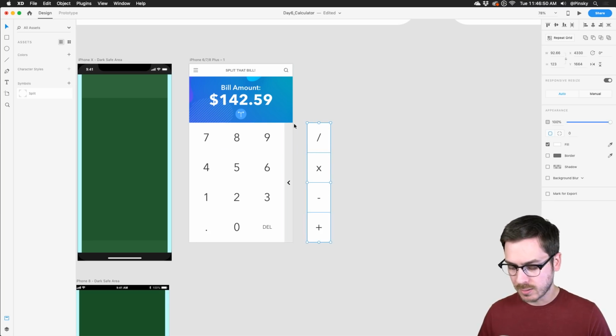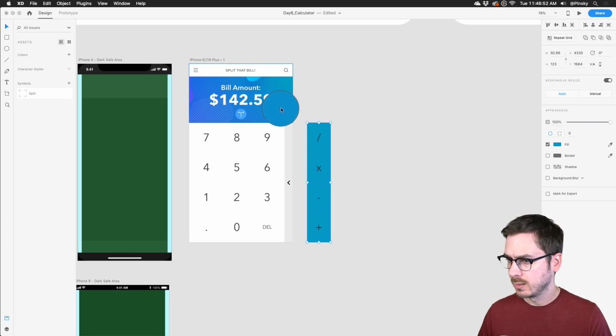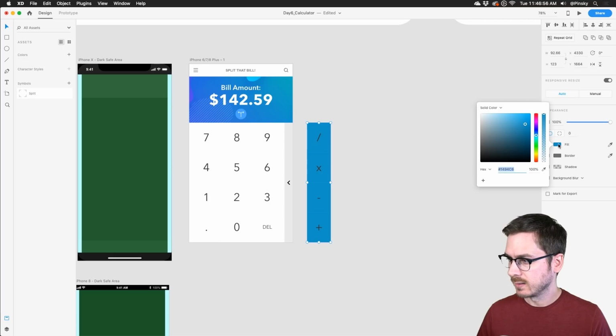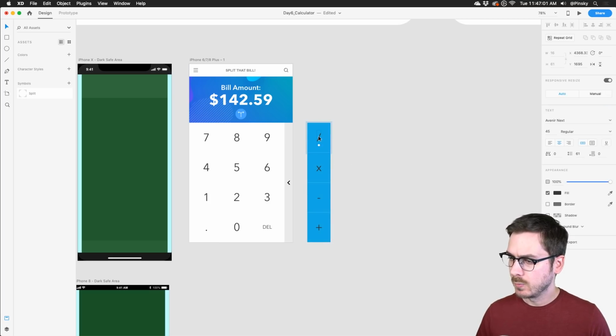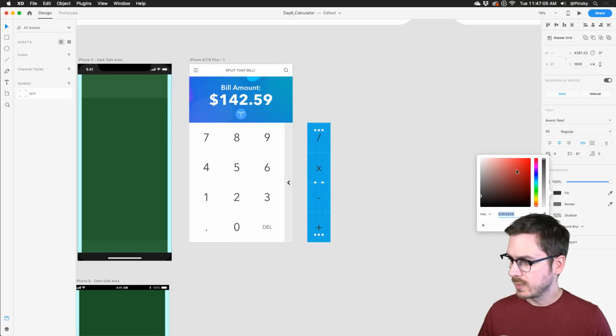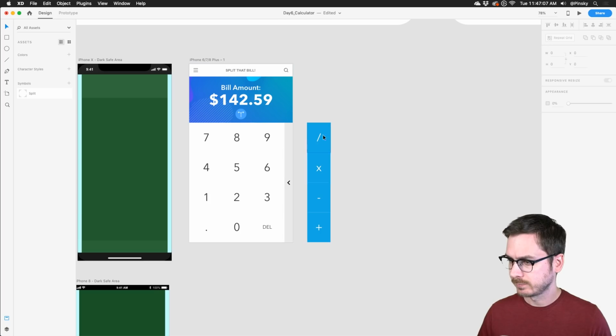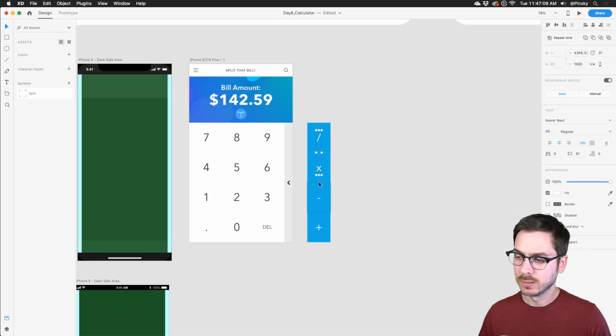I'm going to change the background color to one of these oranges up here. Or not oranges, that's a blue. One of these blues. Maybe I'll lighten it a little bit, just to match the style of the application. And then we might want these guys over here to be white so they don't blend too much in with the background. And you know what? Maybe we'll bold them a little bit.